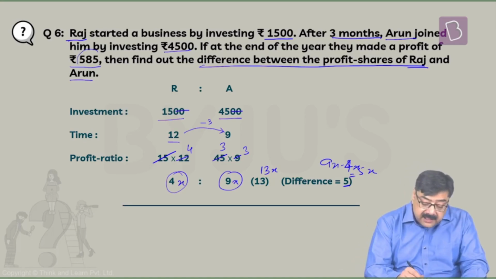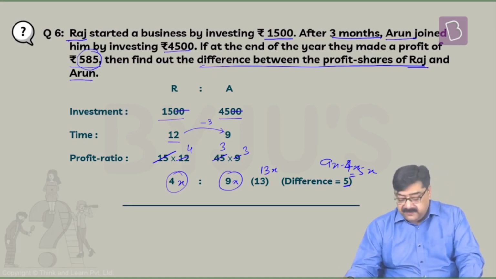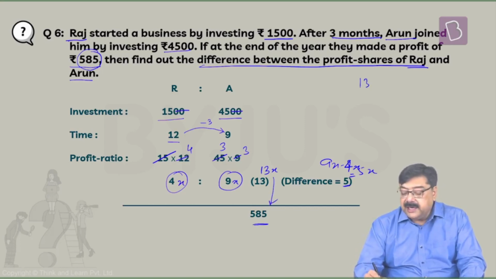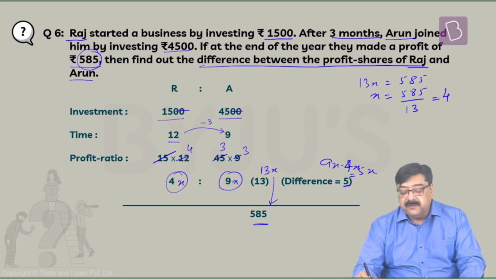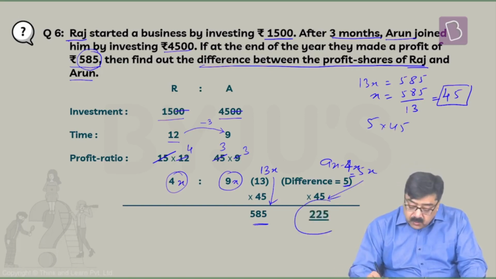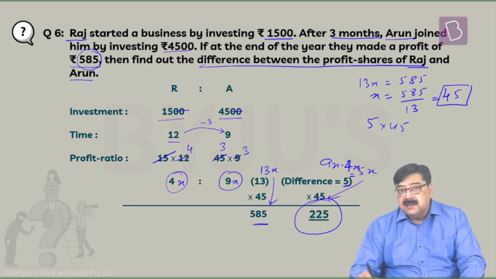Also, it is given that at the end of the year they made a profit of rupees 585. So this is the profit which is made, which is equivalent to 13x. So 13x is equal to 585. x here is 585 by 13. 13 into 4 is 52, 6 remains, 65. So 13 into 5 is 65. So 45 is the multiplier. So 13 into 45 is this. So difference is 5x. So you will multiply 5 here with 45 to get rupees 225 as the difference between the profits earned by Raj and Arun.